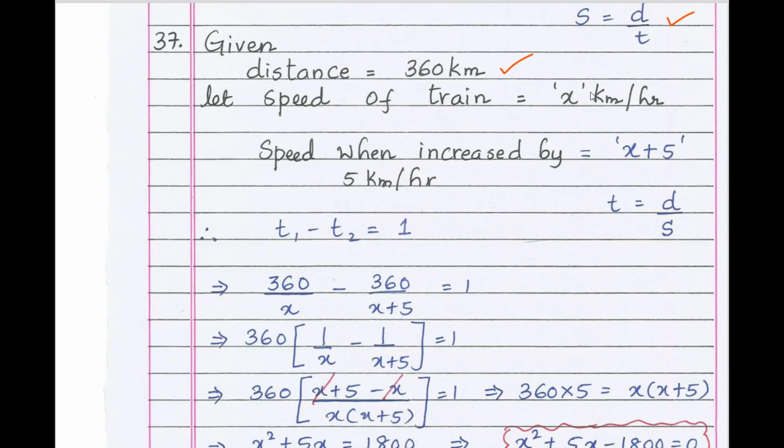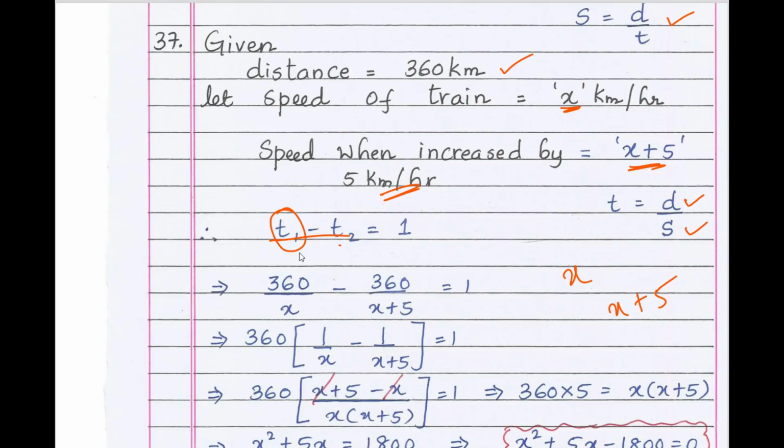Now let the speed of the train be x kilometers per hour. When it is increased by 5 kilometers, it will be x plus 5. Initial speed is x. If you increase the speed, it will be x plus 5. Now time equals distance by speed. That is t1 minus t2 equals 1. Difference of the time, that is 360 by x minus 360 by x plus 5 equals 1.